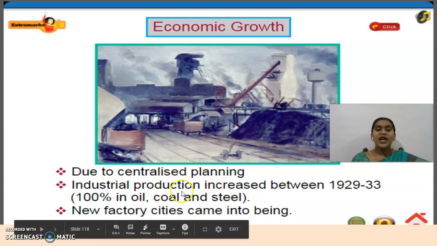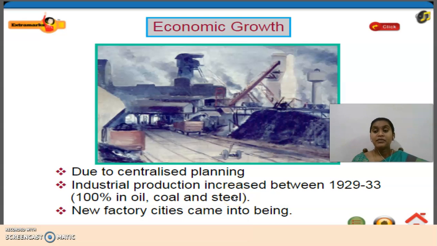Then industrial production increased between 1929 to 33, by 100% in oil, coal and steel. As I told you, they were fixing prices to support industrial growth. Due to that, industrial production increased by 100% in particular areas like oil, coal and steel industries.